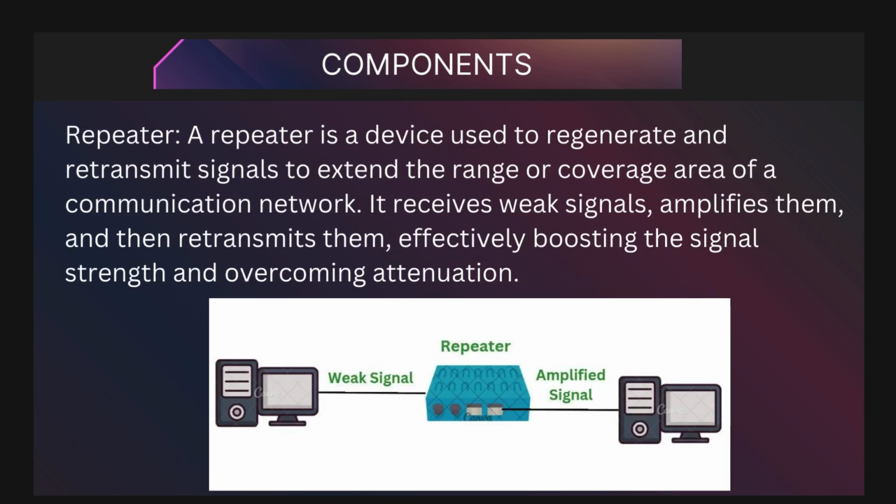Repeater. Ever wondered how we overcome signal loss over extended distances? Enter the repeater. A repeater is a device used to regenerate and retransmit signals, extending the range or coverage area of a communication network. It receives weak signals, amplifies them, and then retransmits them, effectively boosting the signal's strength and overcoming attenuation.